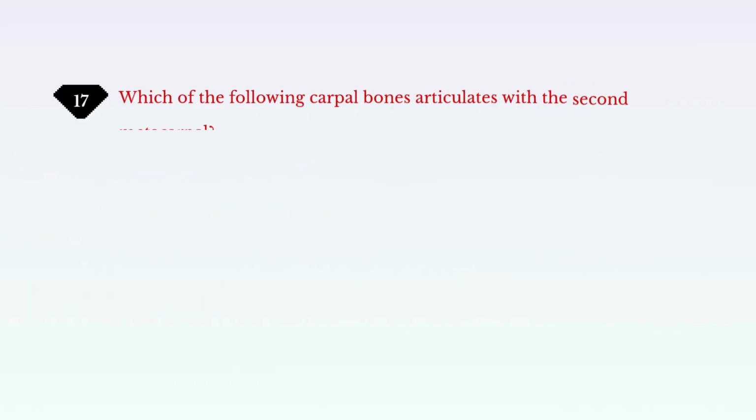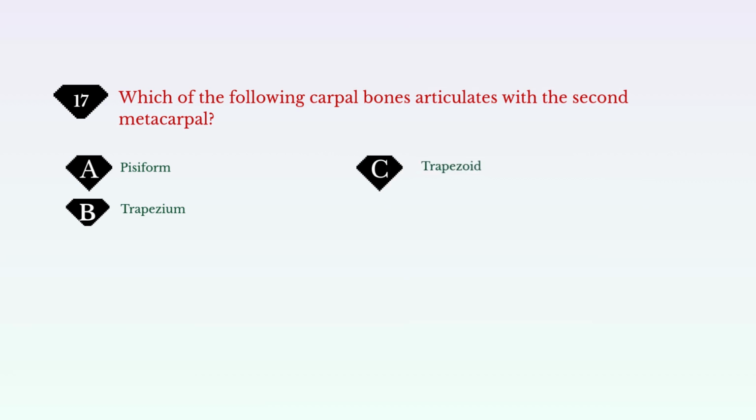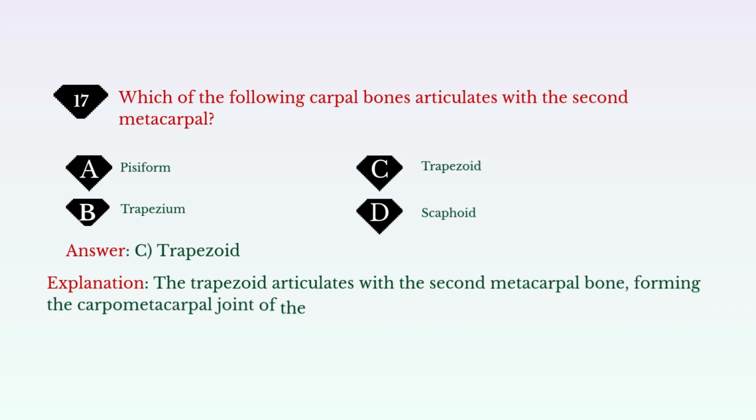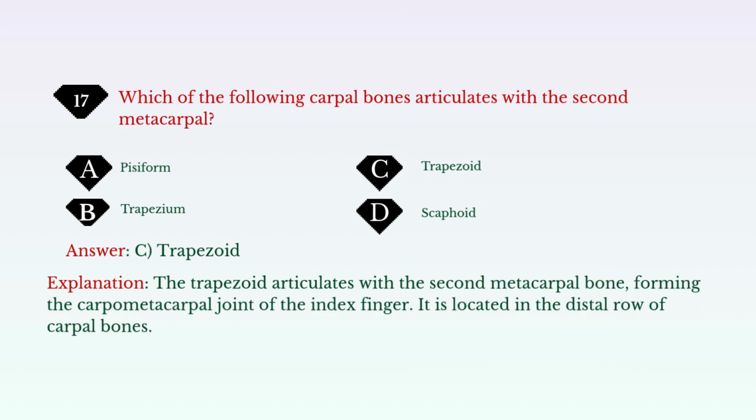Which of the following carpal bones articulates with the second metacarpal? A. Pisiform. B. Trapezium. C. Trapezoid. D. Scaphoid. Answer: C. Trapezoid. Explanation: the trapezoid articulates with the second metacarpal bone, forming the carpometacarpal joint of the index finger. It is located in the distal row of carpal bones.